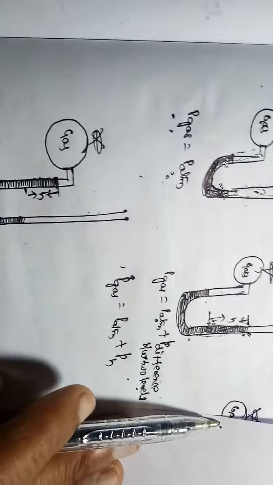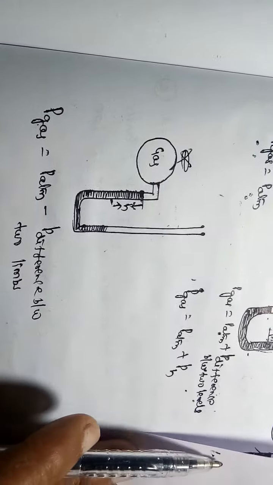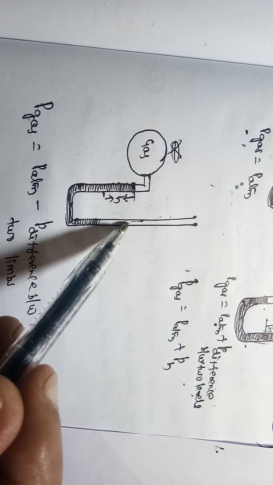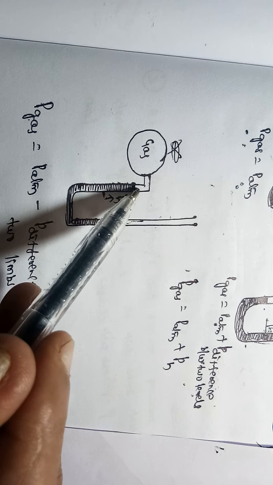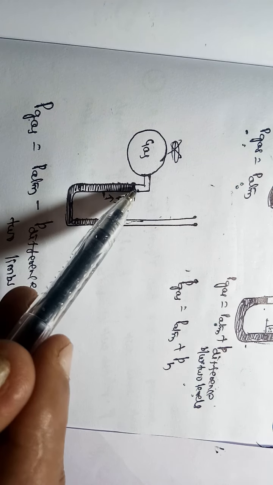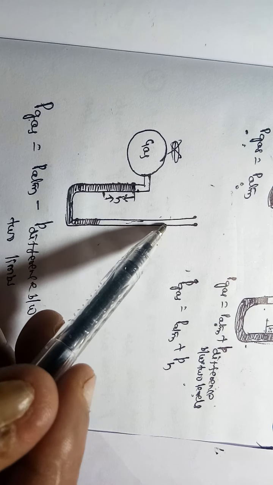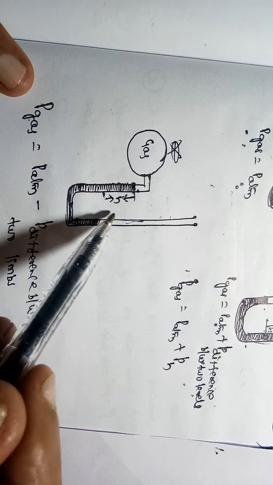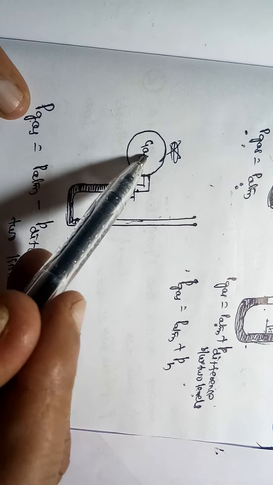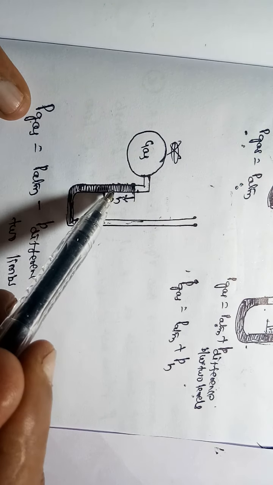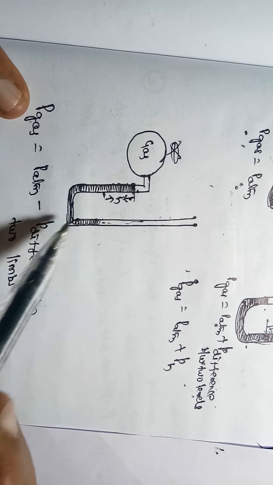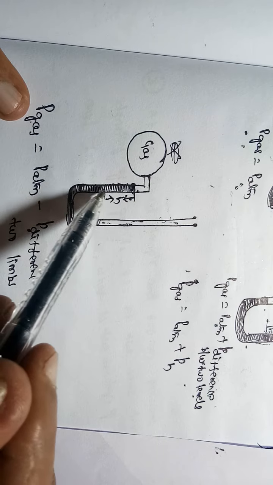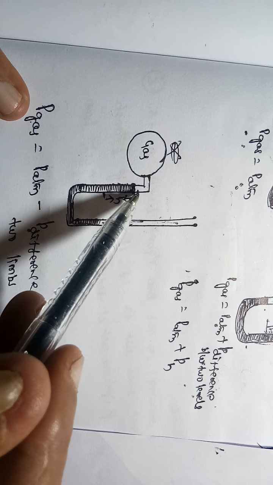In the third case, this side is more, that means the atmospheric pressure is more, so this level is higher. In this case, more pressure is being applied, such that we should decrease. That means P of gas is equal to atmospheric pressure minus P of this difference. Why are we subtracting? Because atmospheric pressure is more, so the gas comes towards here.